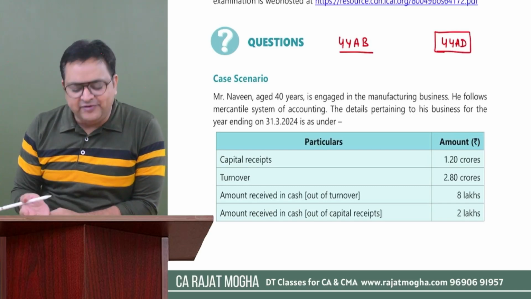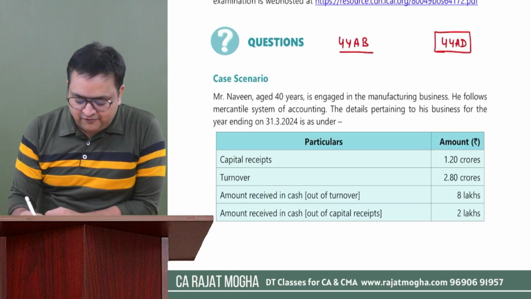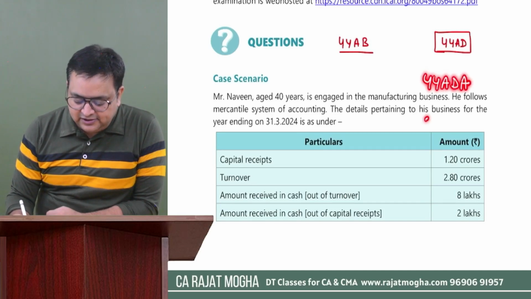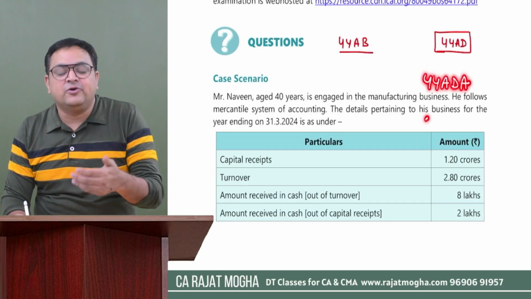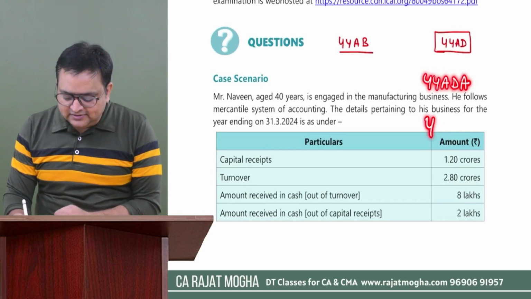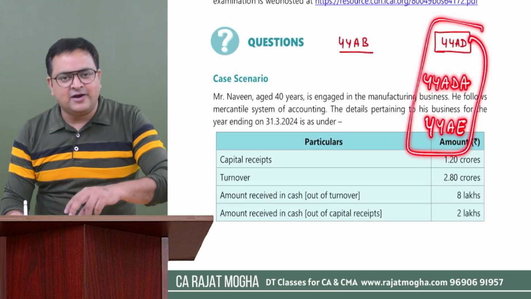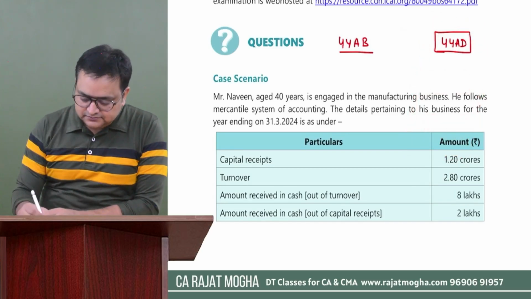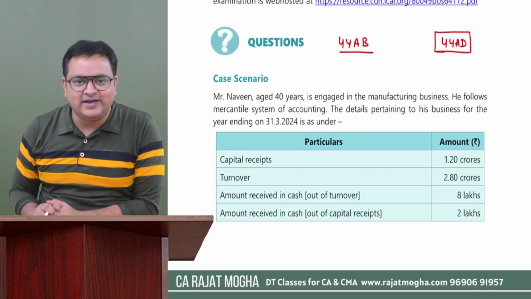income sections. We understand that there are other presumptive income sections also in PGBP. One is 44AD, other is for professionals, 44ADA, and the third one is for the people who are engaged in plying, hiring or leasing of goods transport vehicle, that is 44AE. So these are some of the presumptive income sections, but as of now in this case study we will be dealing with 44AD. Okay, let me give you a quick recap of these two sections and then I'll come to the case study.